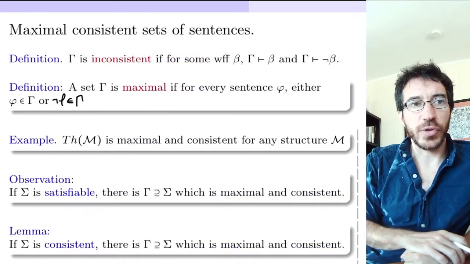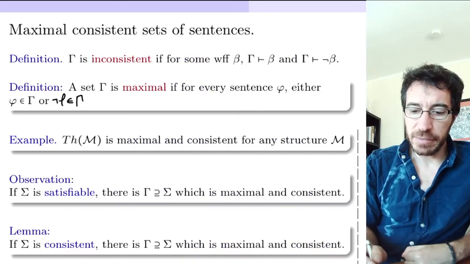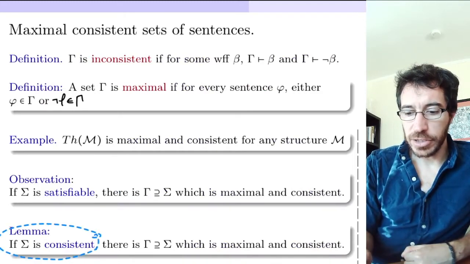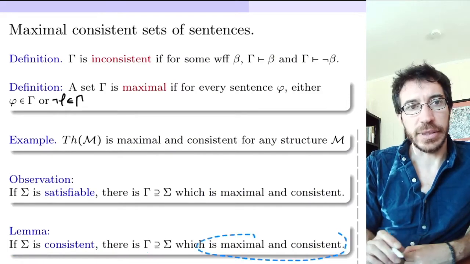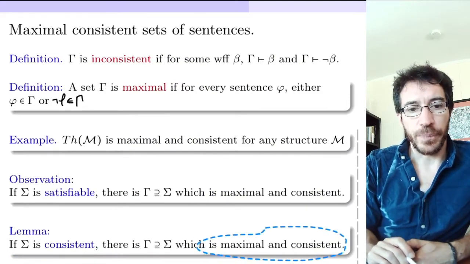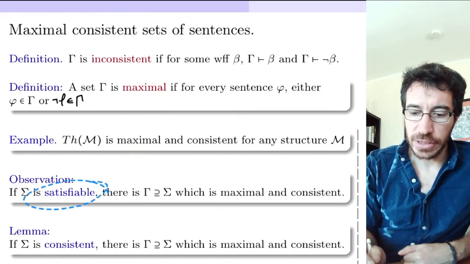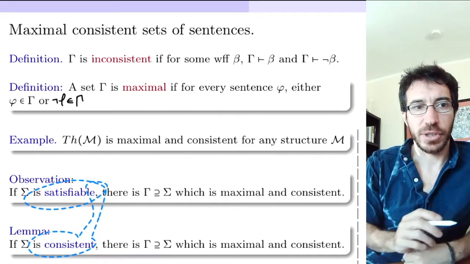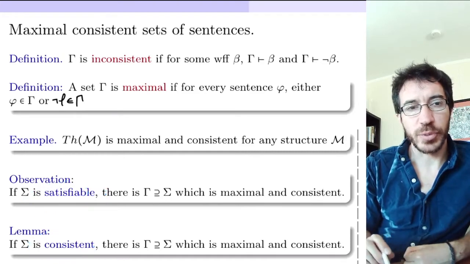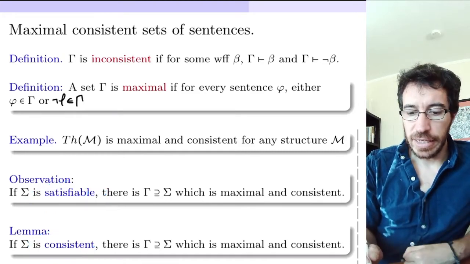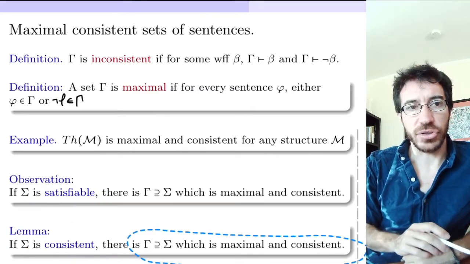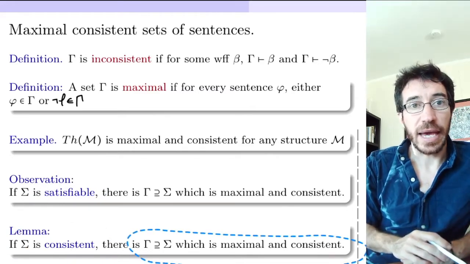What's going to be useful to us to show is that if sigma is consistent, then there is an extension of gamma which is maximal and complete. We know that satisfiable implies consistent, but we don't know the other direction yet. We're going to know it soon. So we're going to have to prove this one by hand. If sigma is consistent, then there is an extension that is maximal and consistent.